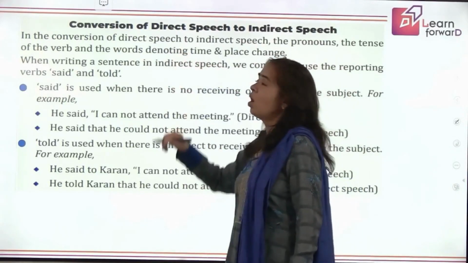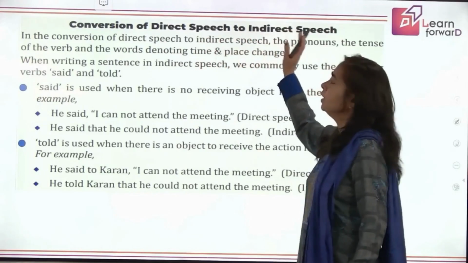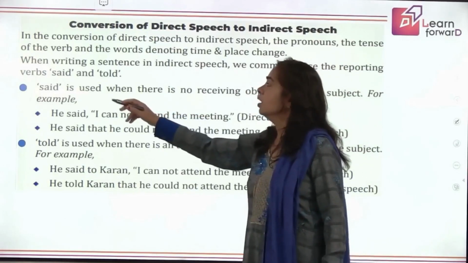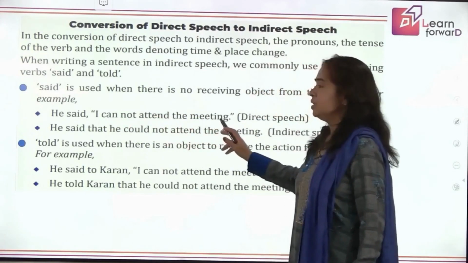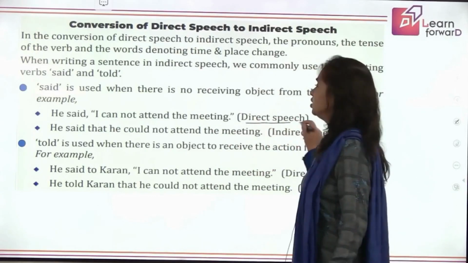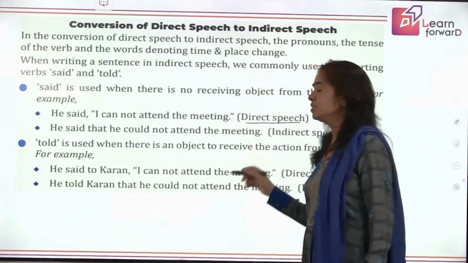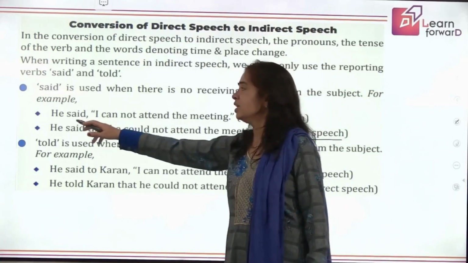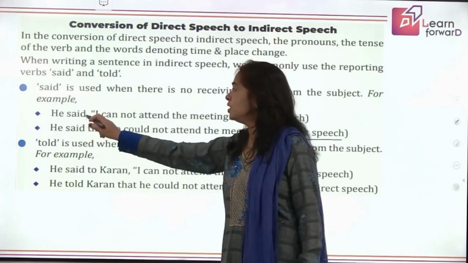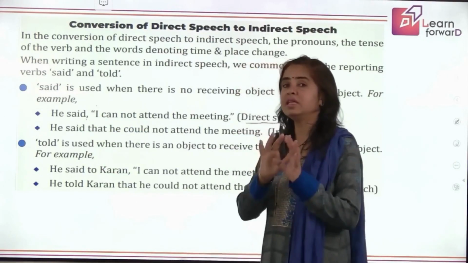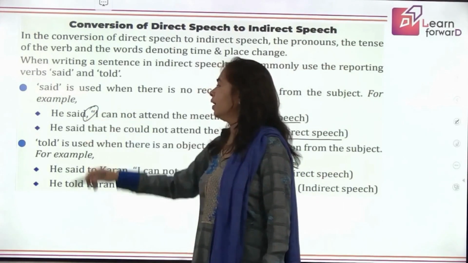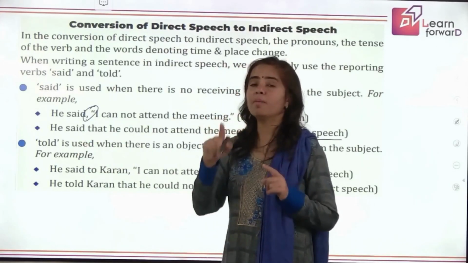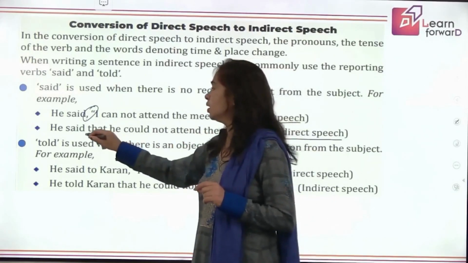Now, how to convert direct into indirect? We have to follow some rules I have told you. Let's compare the two sentences first. He said, I cannot attend the meeting. This is direct speech, and he said that he could not attend the meeting is indirect speech. So what changes are we making? In the direct speech we use a comma and inverted commas. They get removed in the indirect speech. So we say he said, and will not put a comma now. In place of the comma and inverted commas, we introduce the conjunction that here.